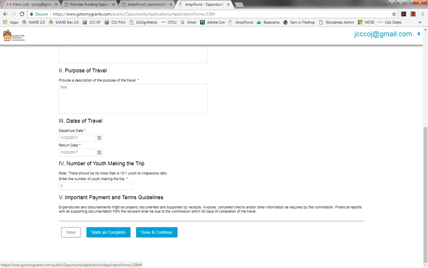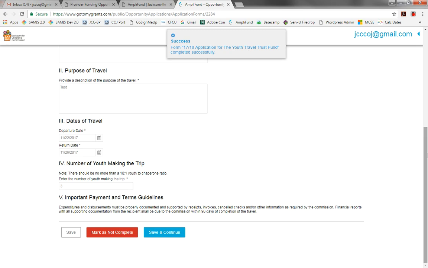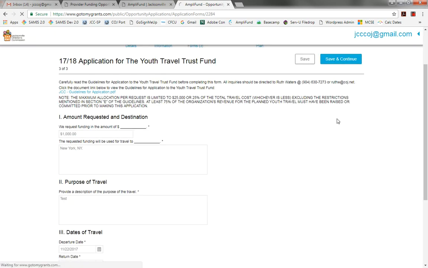And important payment and terms guidelines. Expenditures and disbursements must be properly documented and supported by receipts, invoices, canceled checks, and or other information as required by the Commission. Financial reports with all supporting documentation from the recipient shall be due to the Commission within 90 days of completion of the travel. So if I'm doing this in the end of November, December, January, so by the end of February, I will have submitted all of that to the Commission. I'm going to mark this as complete, and we will continue on. Save and continue from the top works as well.